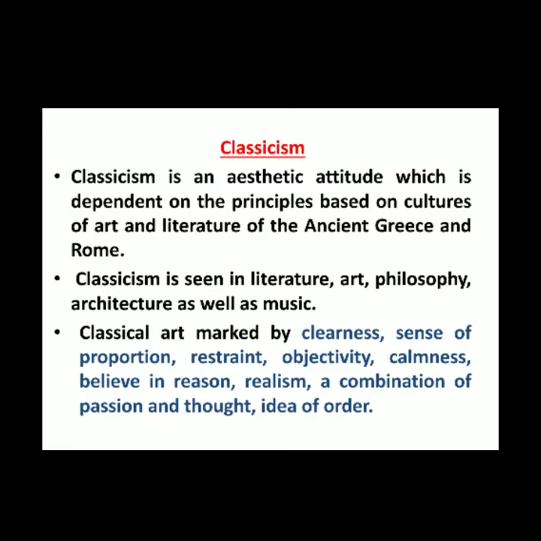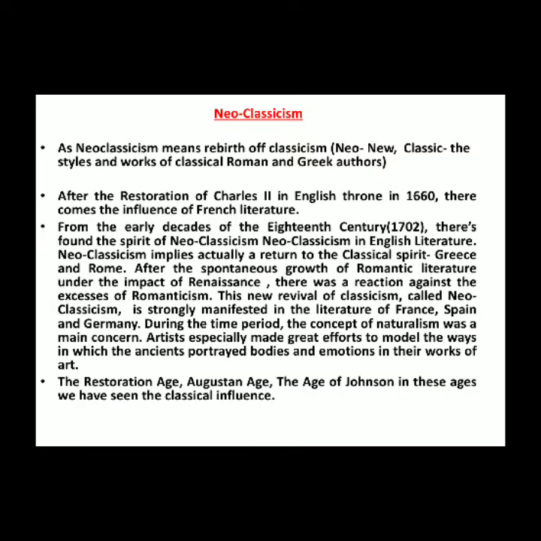So now let's check out what is Neoclassicism. So friends, in Neoclassicism, Neo means new and classic means the styles and works of classical Roman as well as Greek authors. Okay, so Neoclassicism means rebirth of classicism. In the Restoration Age, the Augustan Age, the age of Johnson, we have seen the classical influence so much, okay? After the restoration of King Charles II in 1660, and in the early decades of the 18th century, Neoclassicism begins in English literature. So Neoclassicism implies a return to the classical spirit of Greece and Rome.